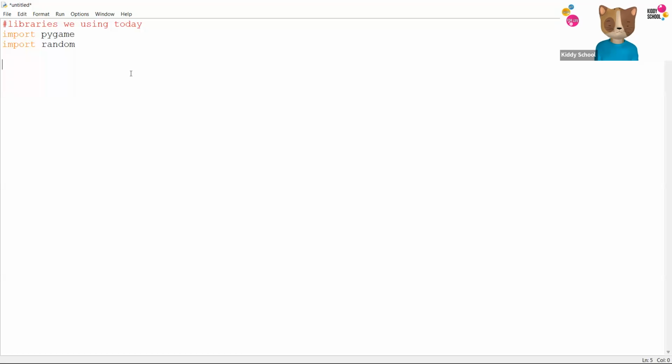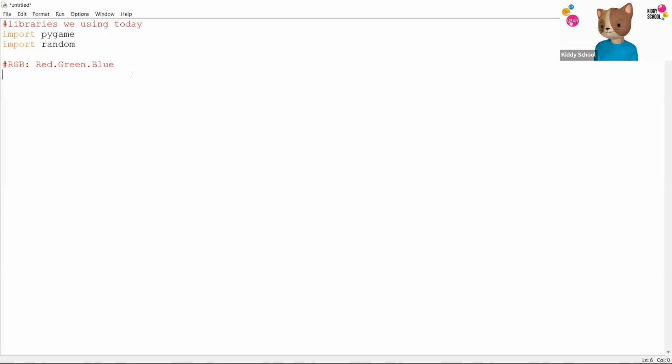Now, to get the colors on your screen, pygame uses RGB format. Does anyone know what RGB means? Exactly. RGB means it's something with the colors. Can anyone guess? You can use the chat box to say it. Red, green, and blue. Yeah, it's about red, green, and blue.